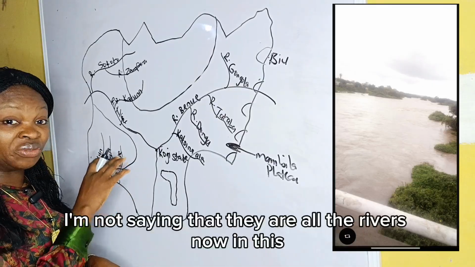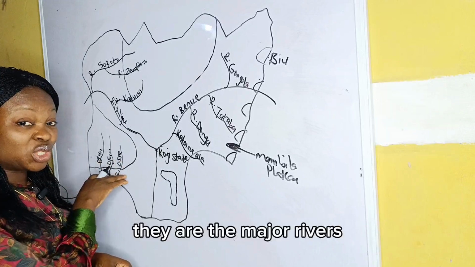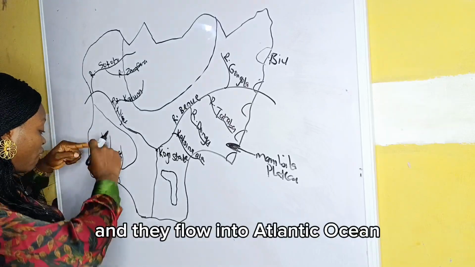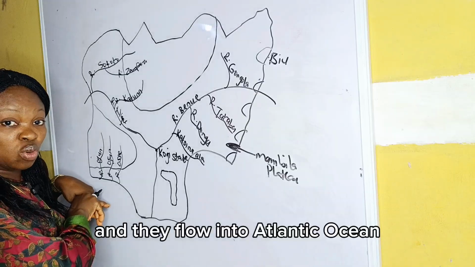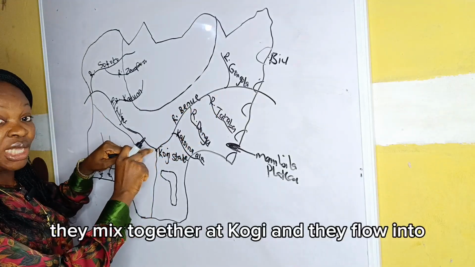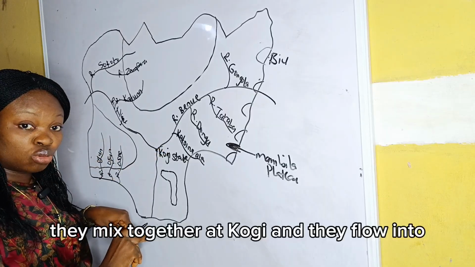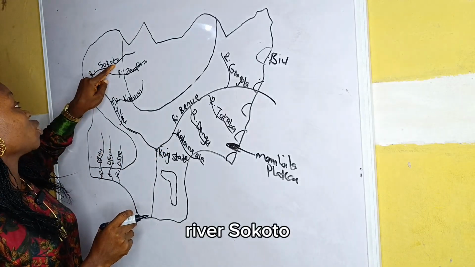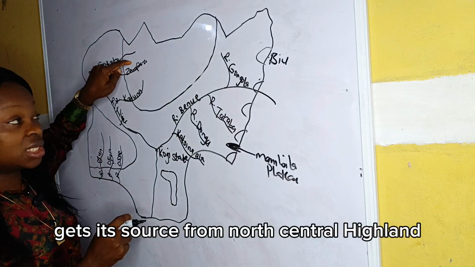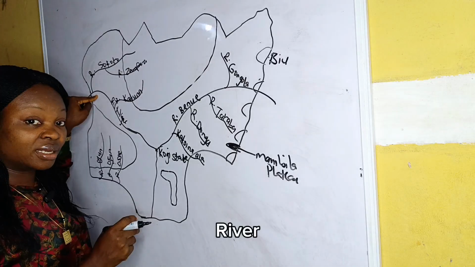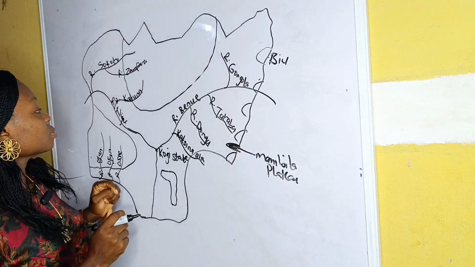I'm not saying that they are all the rivers. They are the major rivers that get their source from Western Upland, and they flow into Atlantic Ocean. River Niger and River Benue meet together at Kogi and flow into Atlantic Ocean. But River Sokoto gets its source from North Central Highland and flows into River Niger.